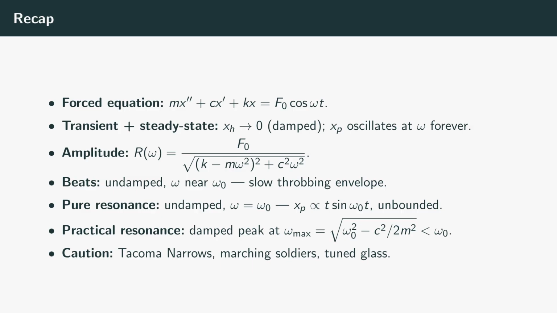3 dramatic cases. Drive an undamped system near the natural frequency and 2 close cosines interfere to make beats, a slow throbbing envelope. Drive an undamped system exactly at the natural frequency and you get pure resonance, a term proportional to t sine omega naught t that grows without bound. Add damping and the response is capped, peaking at the practical resonance frequency just below omega naught. Resonance tunes radios and shatters glasses, and the Tacoma Narrows Bridge is its famous warning. Next episode, the Laplace transform turns these differential equations, forcing and all, into pure algebra.